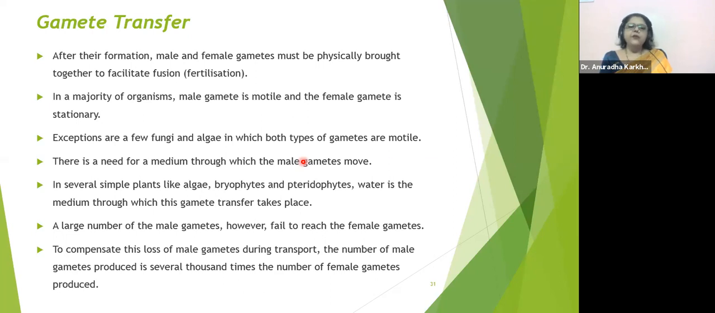There is a need for a medium through which male gametes can move. In several simple plants like algae, bryophytes, pteridophytes, water is the medium through which this gamete transfer takes place. So the male gametes are going to be displaced. They enter the water. Via the water, they reach the female gamete. Okay.